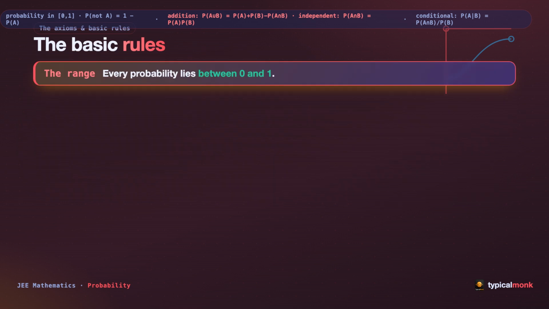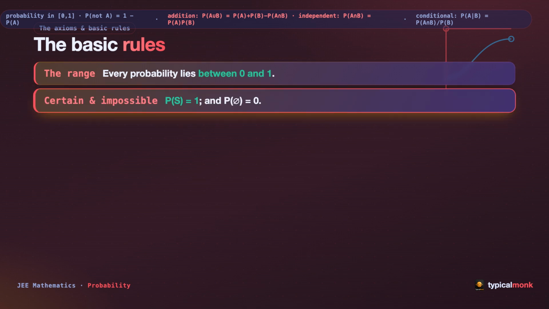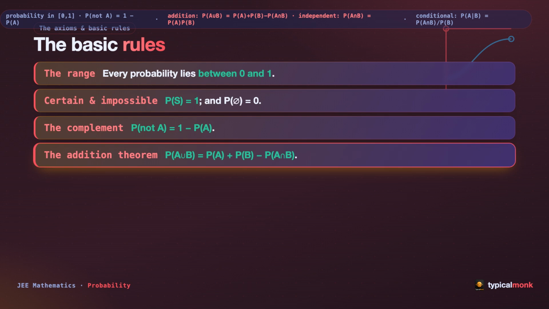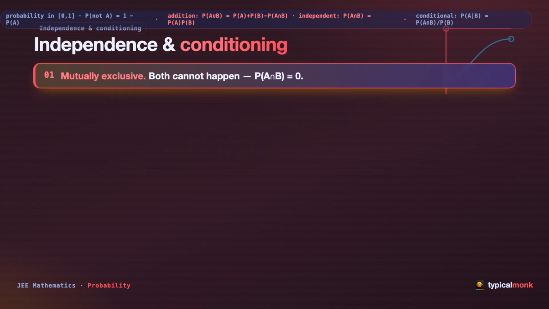Now, the basic rules. The range: every probability lies between 0 and 1. Certain and impossible: P of S equals 1 and P of the empty set equals 0. The complement: P of not A equals 1 minus P of A. The addition theorem: P of A union B equals P of A plus P of B minus P of A intersection B.